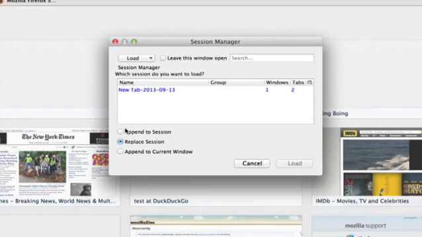And you can also append it to your current session. So if you don't want to close the windows you're working on right now, but you do want to open up those windows from the past, click Append.